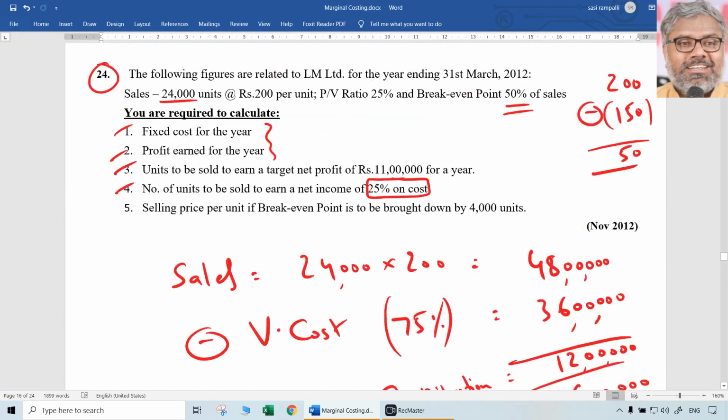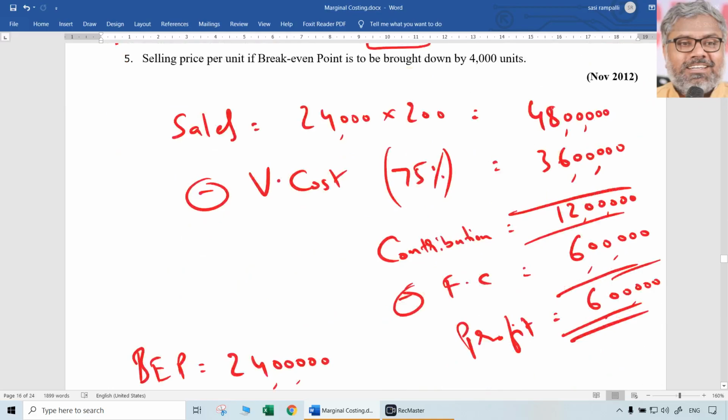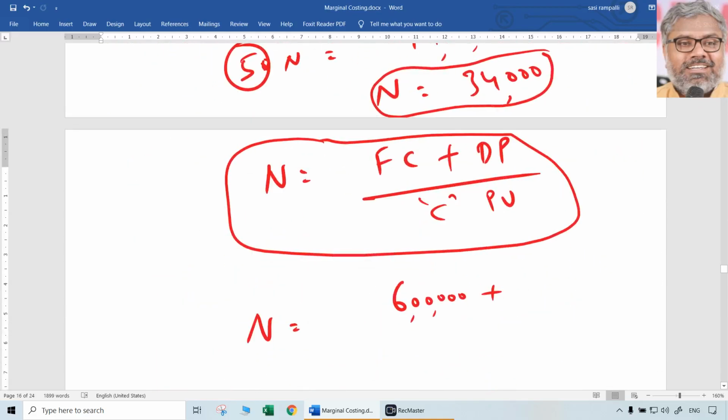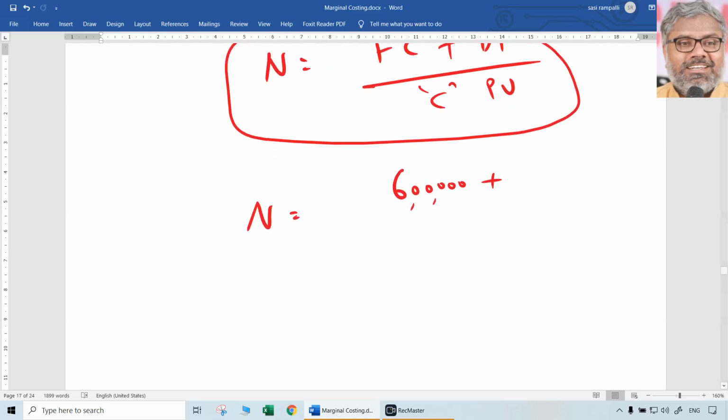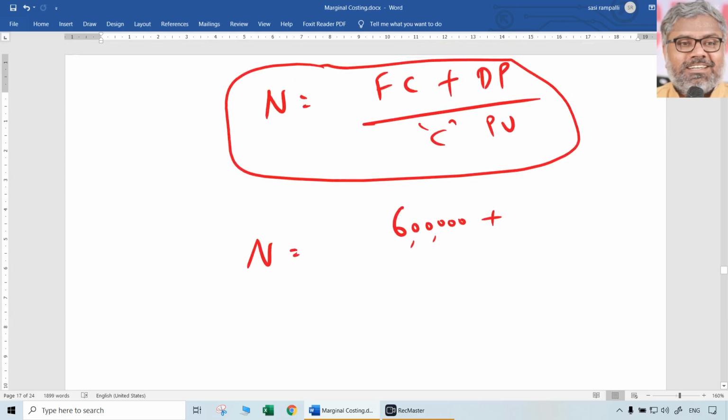When you say 25% on cost, that means it will be 1/4 on cost. If it is 1/4 on cost, it means it is 1/5 on sales. That we know. So if the desired profit is 25% on cost, it will be 20% on sales. So let us say the number of units here is n only, the same notation. 6 lakhs is the fixed cost, that is not going to change.